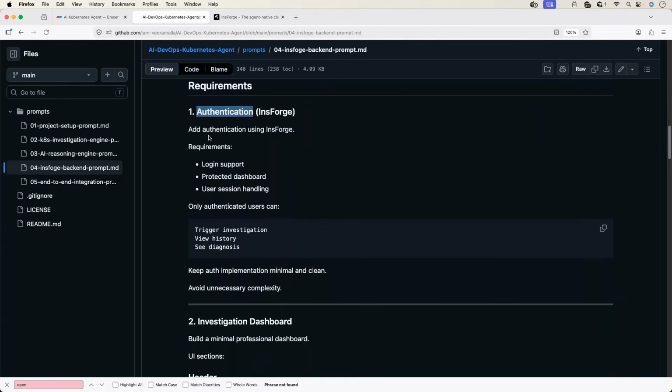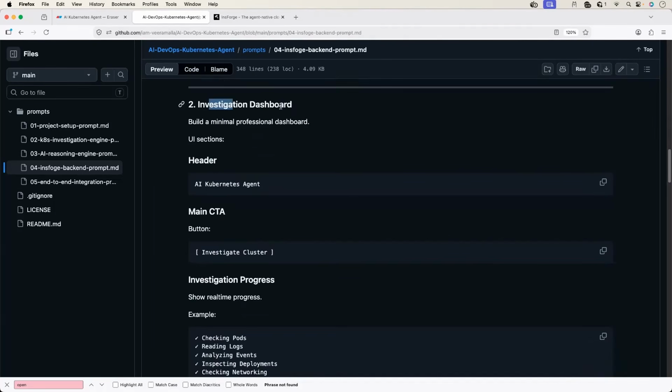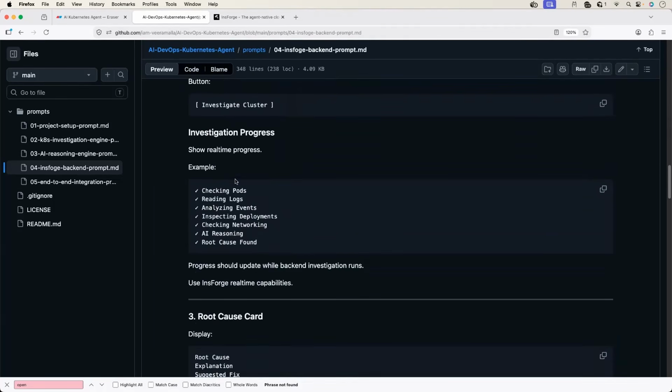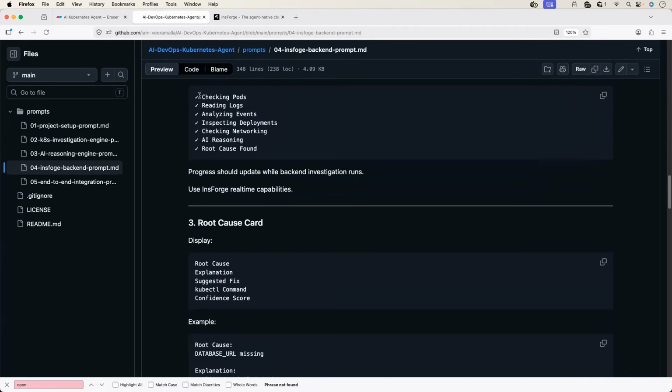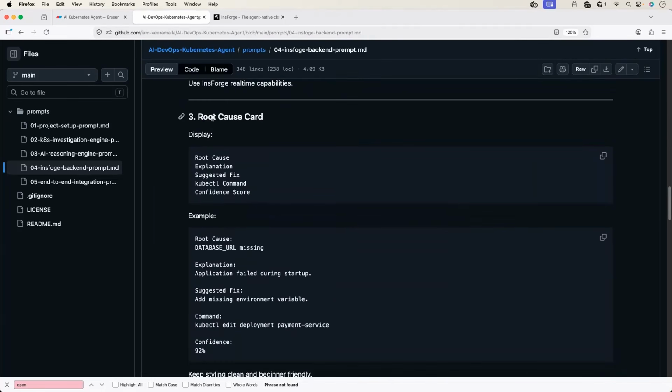When it comes to authentication, add authentication using InsForge. I'm providing the requirement. I need login support. I'm looking for a protected dashboard and user session handling. In the investigation dashboard, I'm looking for the AI Kubernetes agent investigation, where the user should see an option for clicking on investigate cluster. And in the investigation process, the user should see the real-time progress: checking pods, checking logs, analyzing the events. What is the action that is taking place at the moment? And also show the root cause on the user interface.